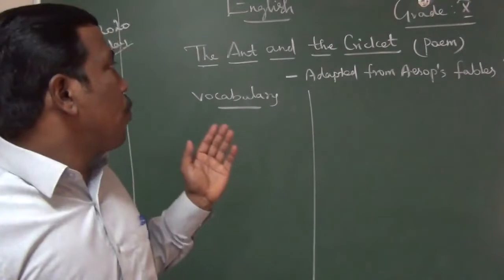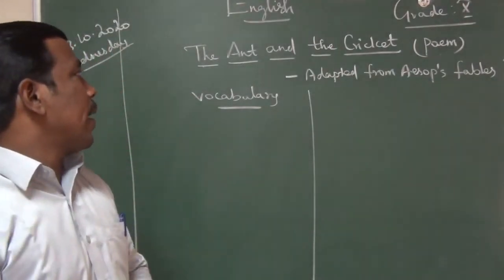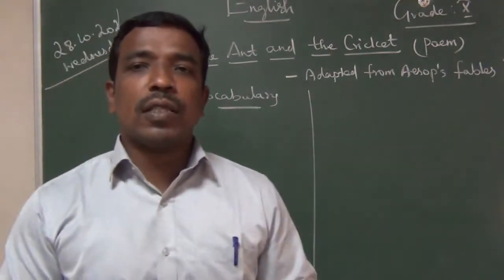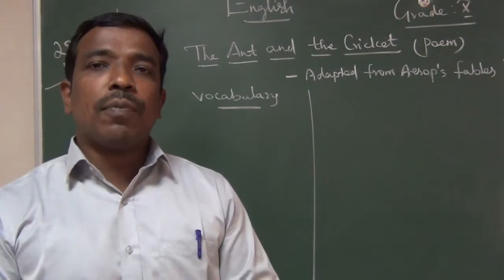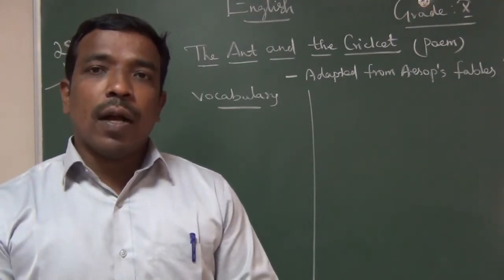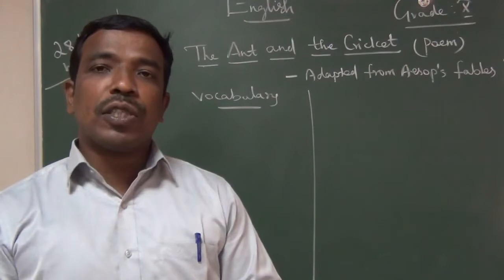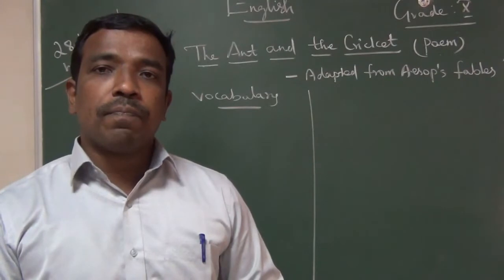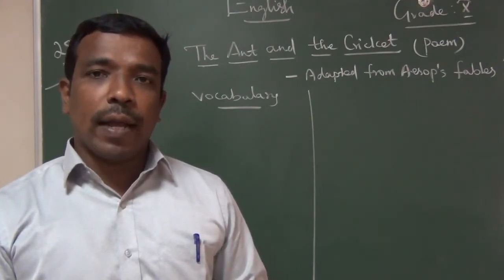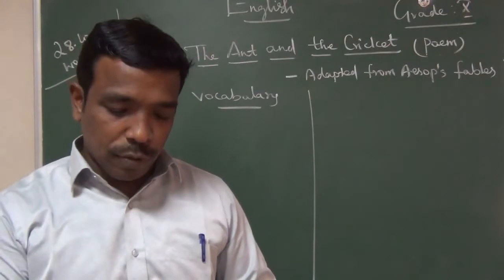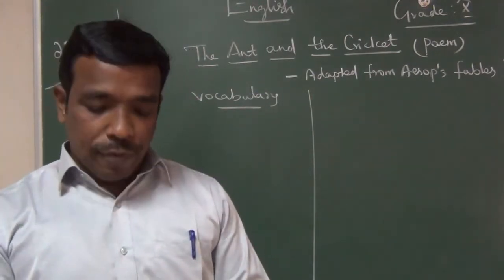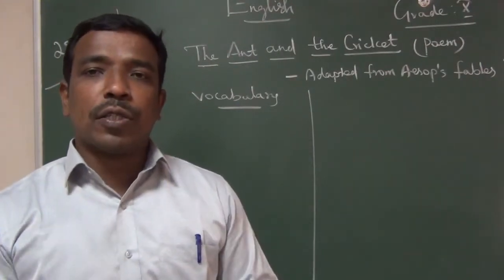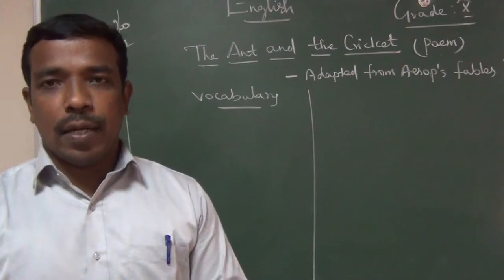So this poem, "The Ant and the Cricket," is adapted from Aesop's Fables. Who is this Aesop? Aesop belonged to ancient Greece, during the period of 620 to 564 BCE, before Common Era. We say before Christ in olden days. He was a slave as well as a very good storyteller.